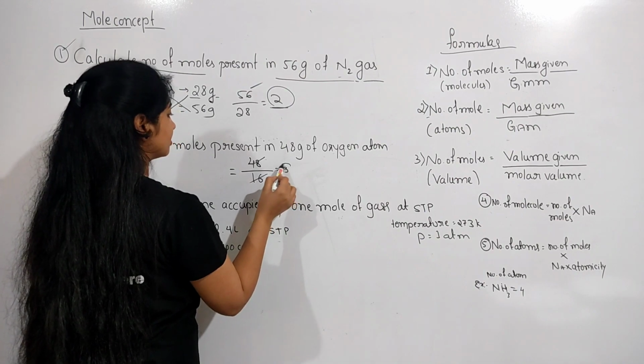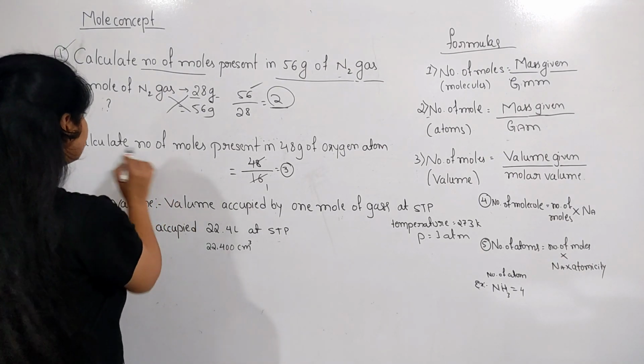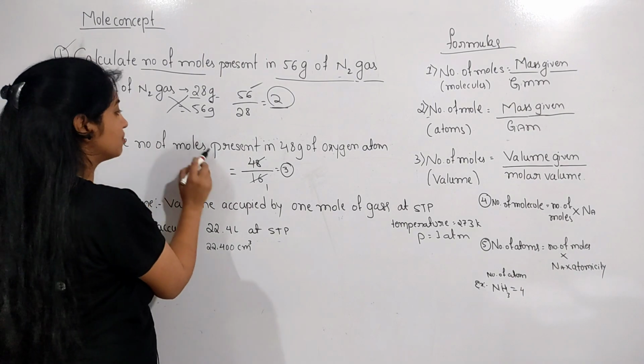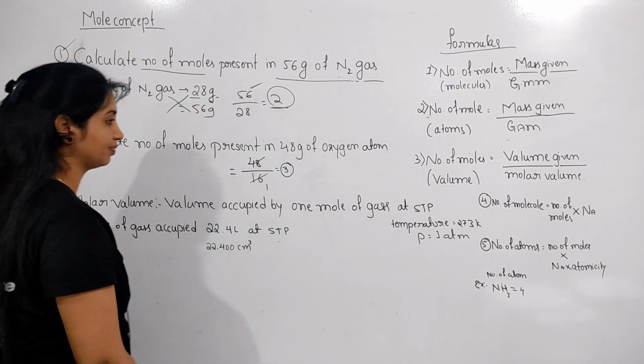The answer is 3 moles. So 3 moles are present in 48 gram of oxygen atoms.